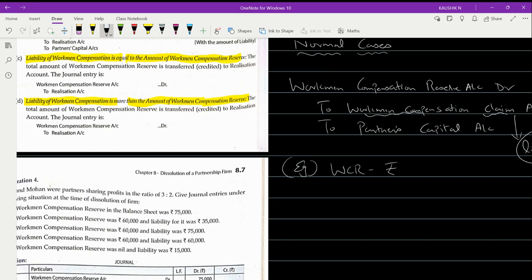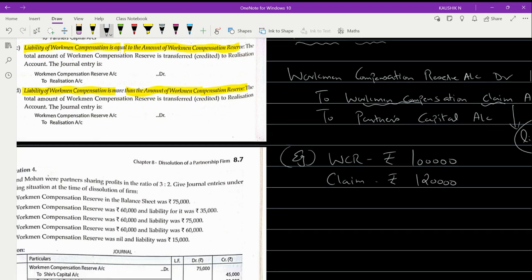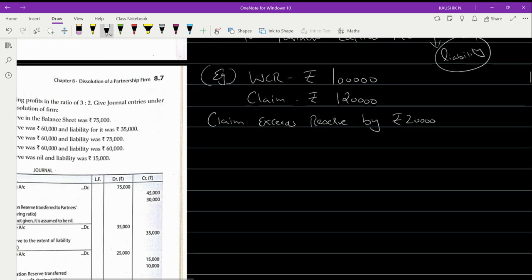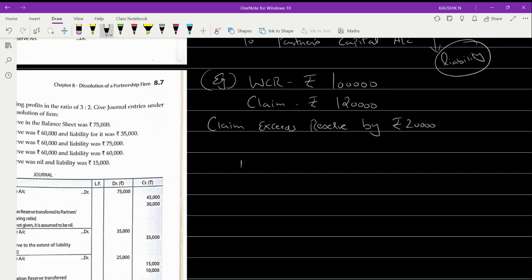So WCR account, I've got a value of rupees 1 lakh, whereas I've got a claim to the extent of rupees 1 lakh 20,000. Now you can see this is a situation where claim exceeds reserve. So claim is more than the reserve. Claim exceeds reserve by what value? By rupees 20,000.